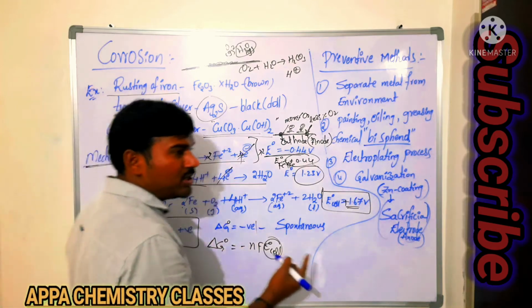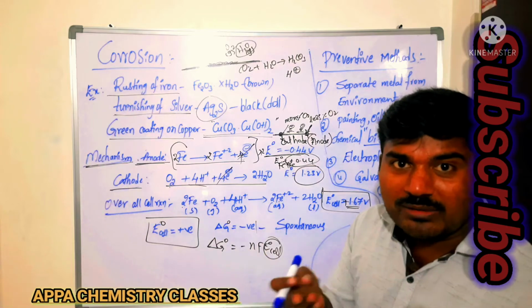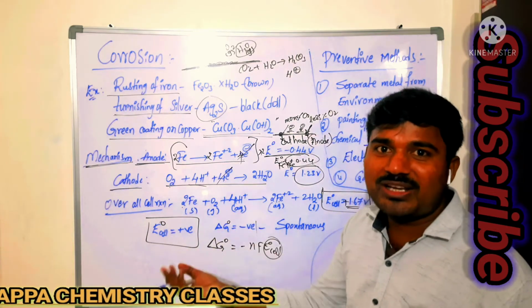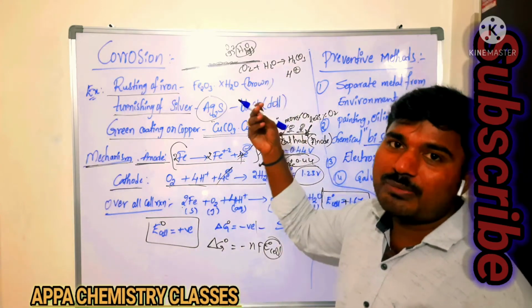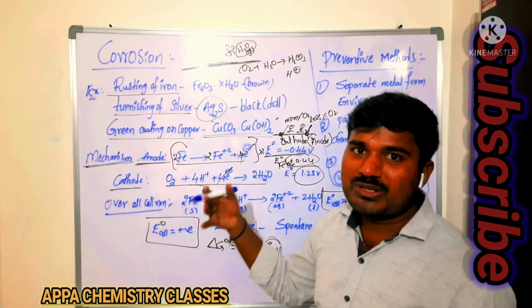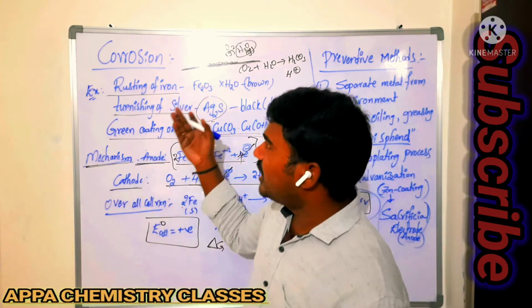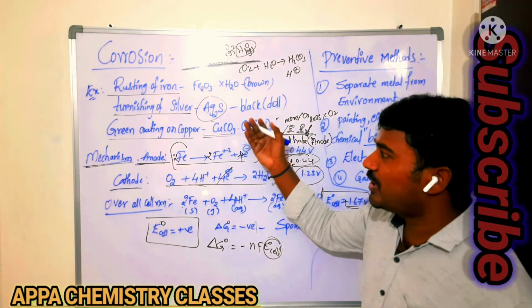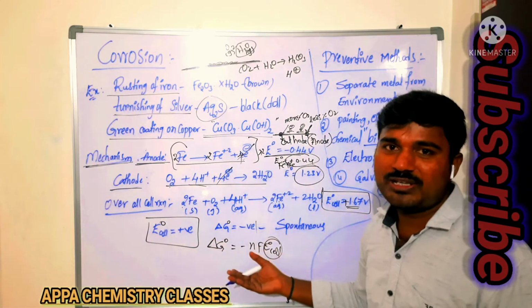That is, corrosion is a spontaneous process. Is it or not? Are you helping it to undergo corrosion? No. It is taking place spontaneously with the help of atmospheric gases like oxygen, water vapor and carbon dioxide. In presence of that carbon dioxide, undesirable substances are formed. So that is what we are calling corrosion. So corrosion is explained based on the electrochemical principle. So how the reactions take place we have seen.